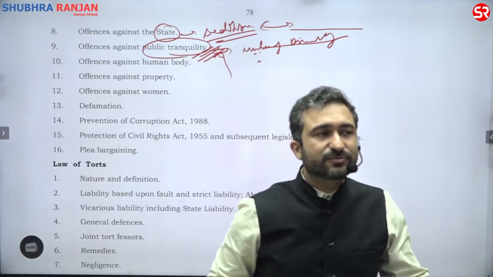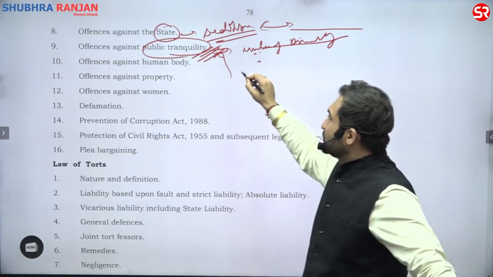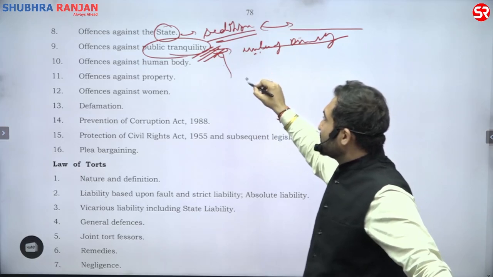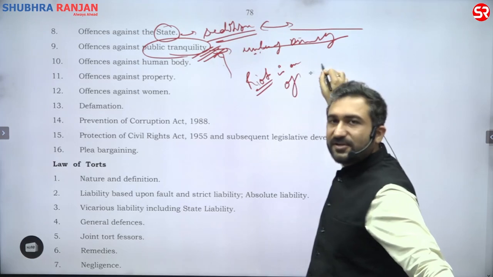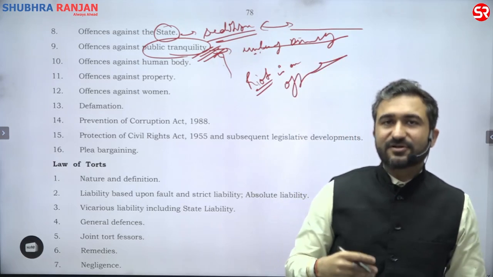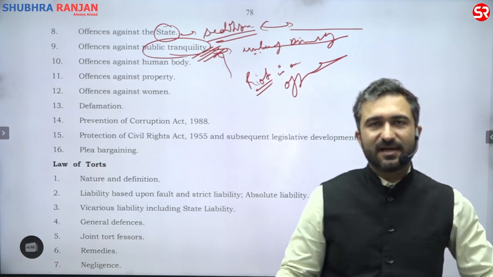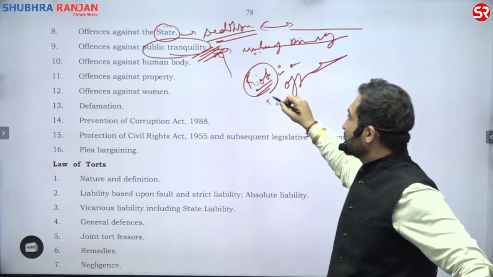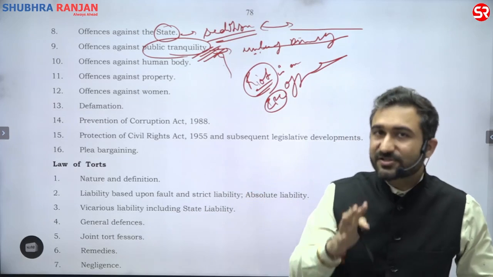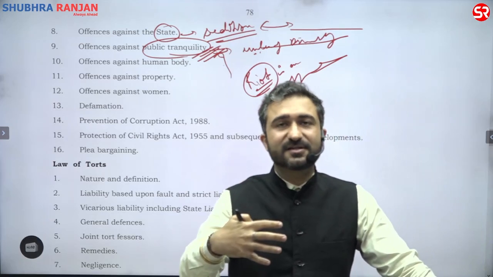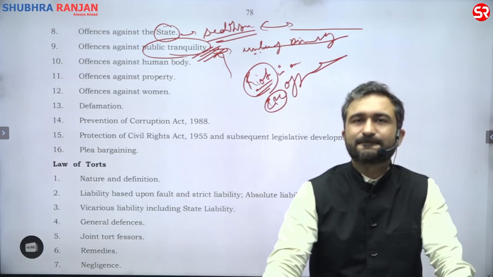For example, there is a riot control unit in every police department, in every district. What is that riot control unit? Rioting is an offense, and that is why you have constituted a riot control unit everywhere, because you want to suppress rioting. And what rioting is, is given under the IPC. Tomorrow, if you become an IPS officer, this law of crimes will always give you an edge to understand the content that is going to be provided to you in the training at Sardar Vallabhbhai Academy.